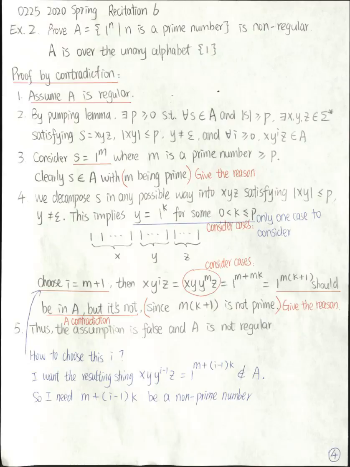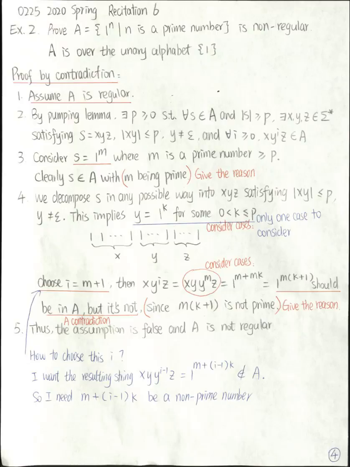In the next step, we need to show that any possible way to decompose S cannot be pumped. So we decompose S in any possible way into x, y, z, satisfying two conditions. The length of xy is less than or equal to p, and y is non-empty. Now we need to consider cases. What's the value of y? Well, in this case, because my string only has 1s, there's only one case for y. y is of the form 1 to the k. There are k copies of 1.